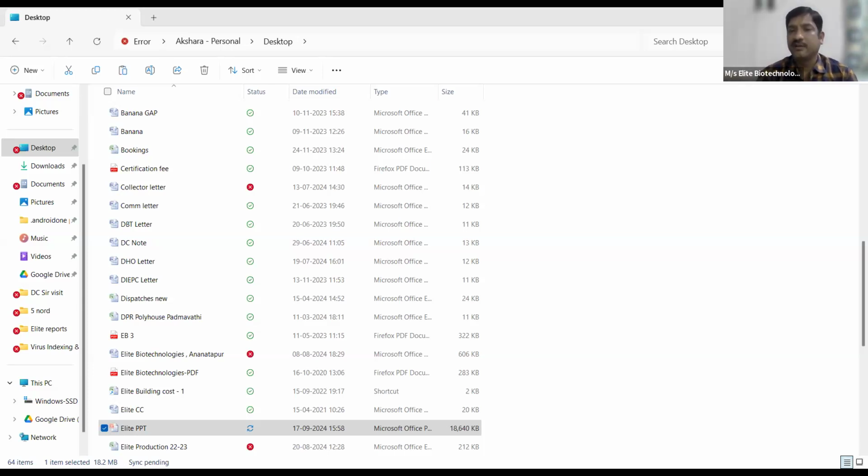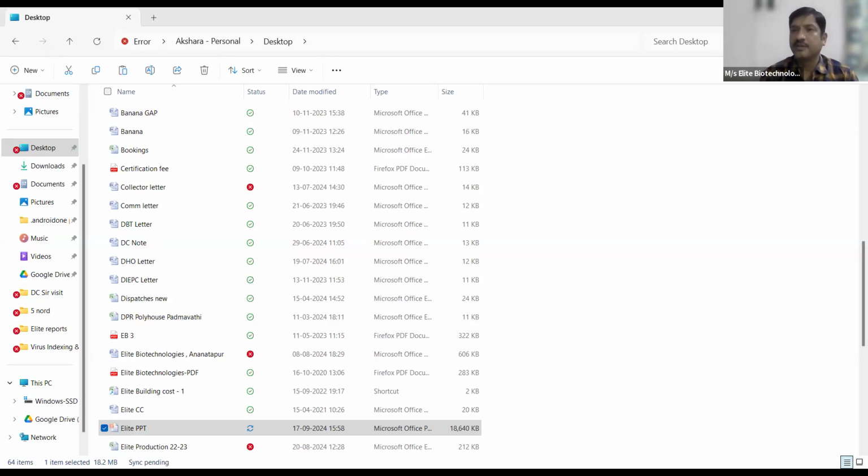Genetic fidelity is, if it is a Grand Naine variety, they check for those genetic characters of the Grand Naine, and they will certify that these plants are the Grand Naine variety. Virus indexing is also done in these testing units, where they test for viruses, and if there are no viruses present in the mother plant, they give us a report that they are not present, and later on we will initiate these plants in the laboratory.